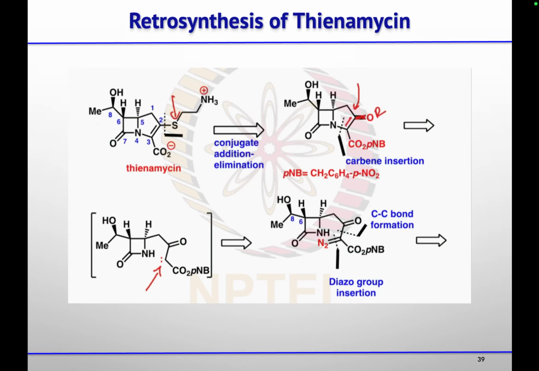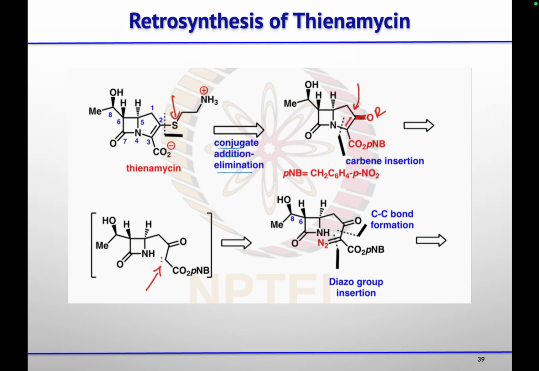So we will discuss the two syntheses by the Merck group. One is the asymmetric synthesis, and the other one is the racemic synthesis, where they prepared the bulk lot of this antibacterial drug thienamycin. So this thienamycin could be obtained by doing a conjugate addition of this thiol group followed by elimination on the beta keto ester.